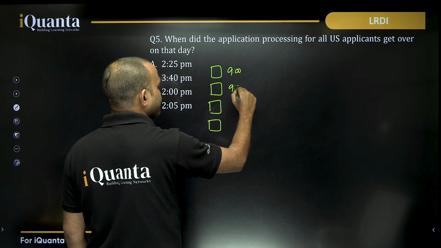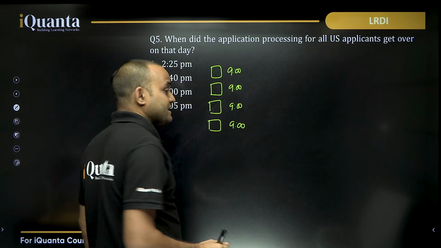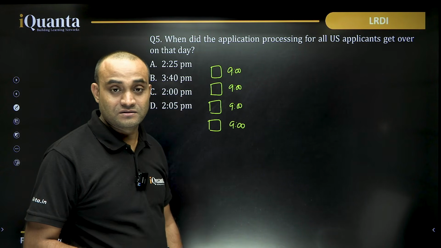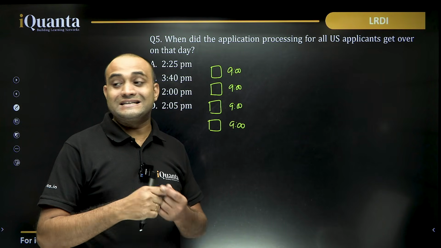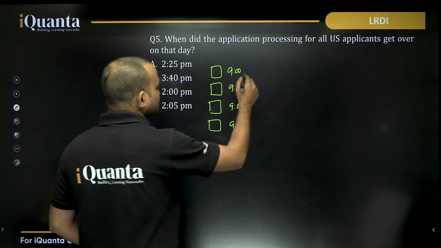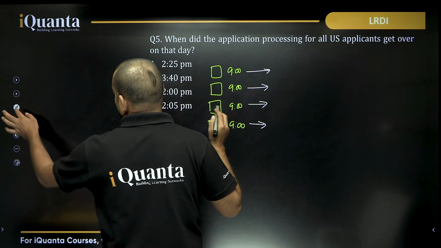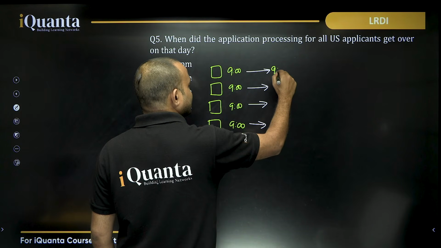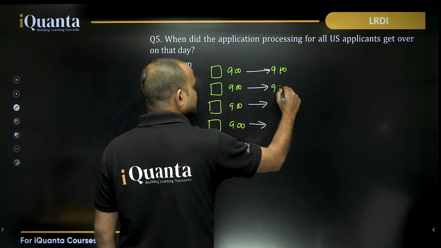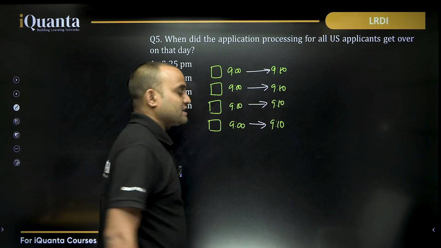Each application is processed in 10 minutes, right? So each of these will be processed in 10 minutes, means by 9:10, 4 applications will be processed.